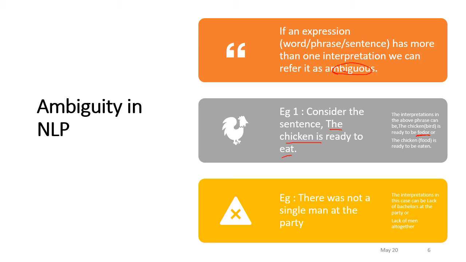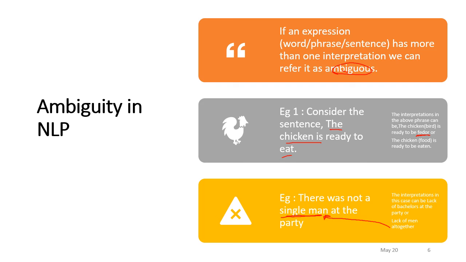Then the second example would be "There was not a single man at the party." The interpretation here can be a lack of bachelors at the party, or a lack of men altogether, meaning single man here represents men altogether.